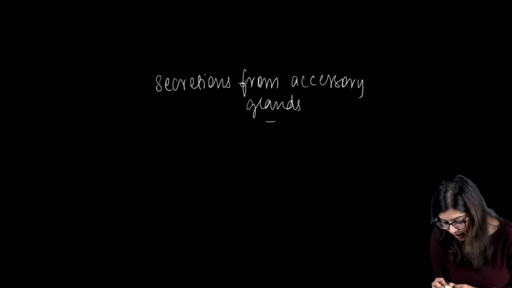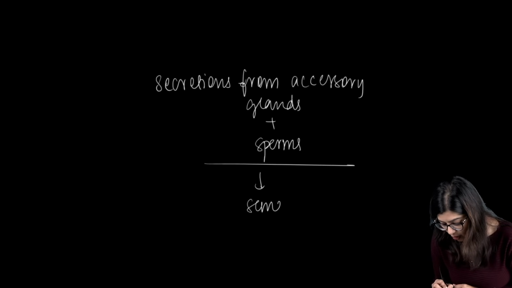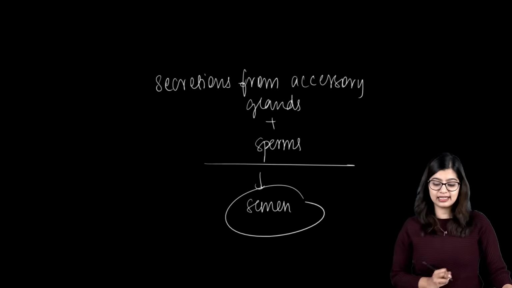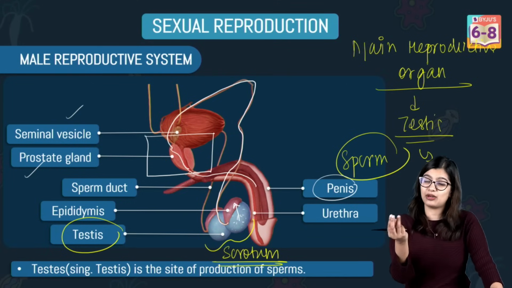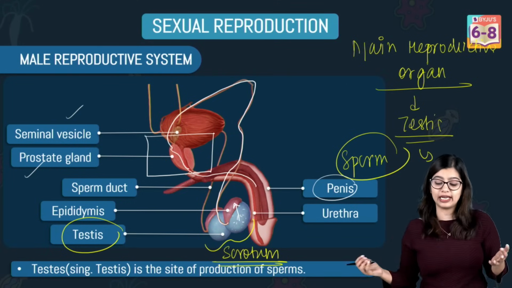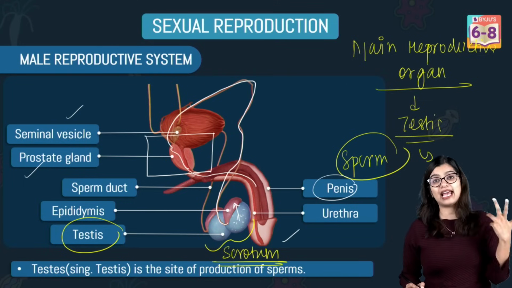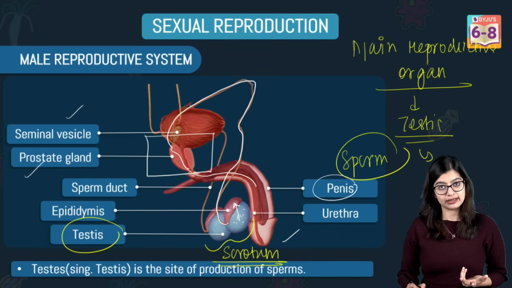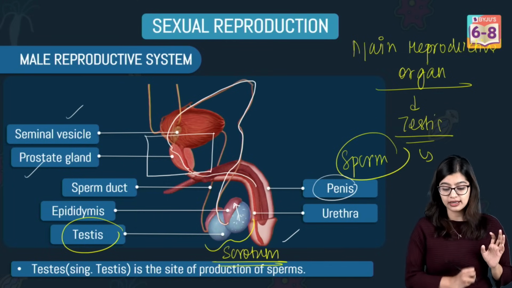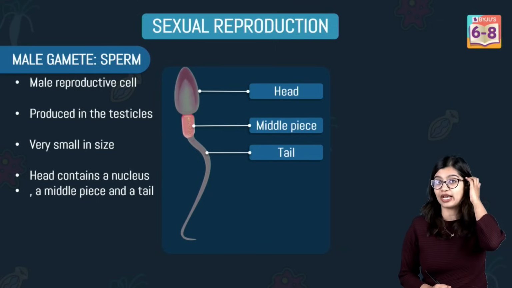So, secretions from accessory glands along with sperms result in the formation of semen. This semen is a milky whitish fluid that is ejaculated out from the male external genitalia, which is the penis.